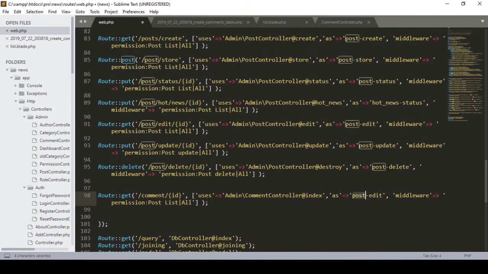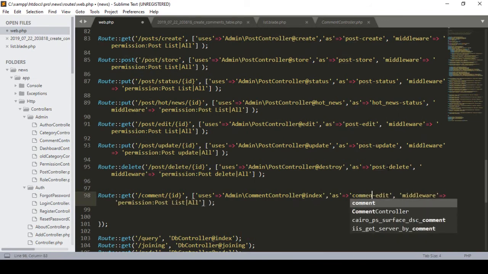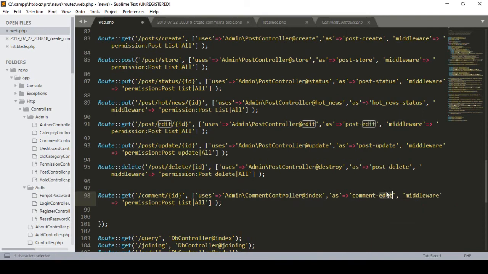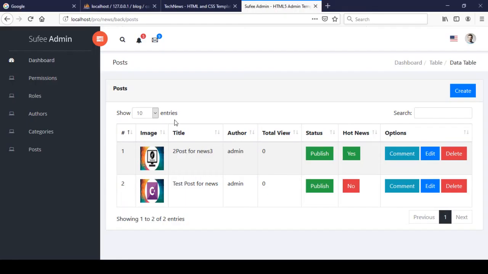It should be showing the comments list. So here I define that comment, and here I define that list. They also have some permissions, so you have to set a permission for this one, like comment list or comments view, whatever you want. For now I just define it as all, and then we have to create a page for this list. That means all the comments will be visible.